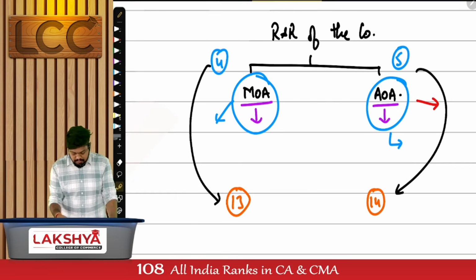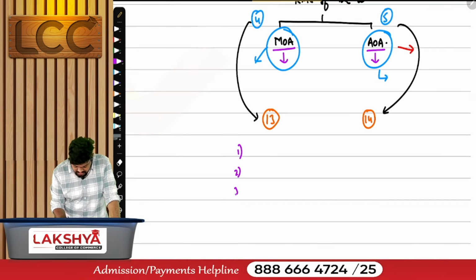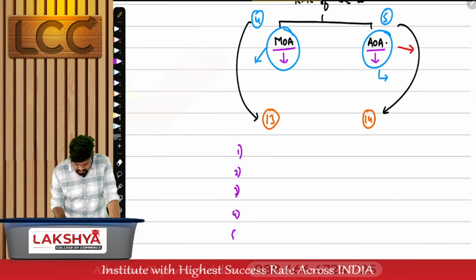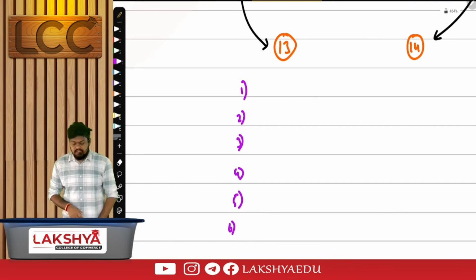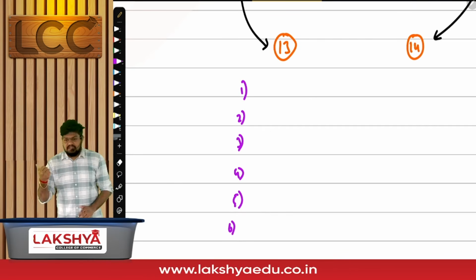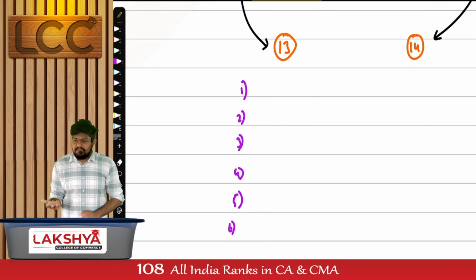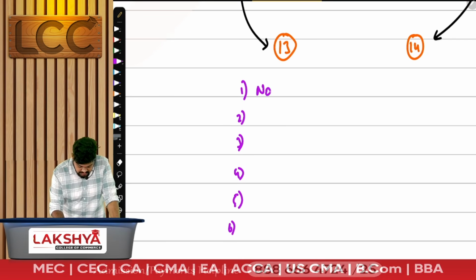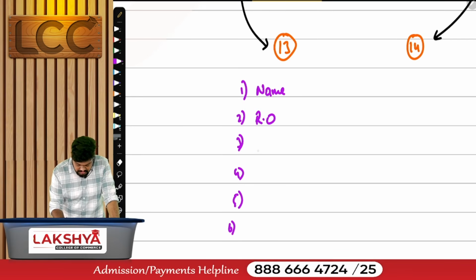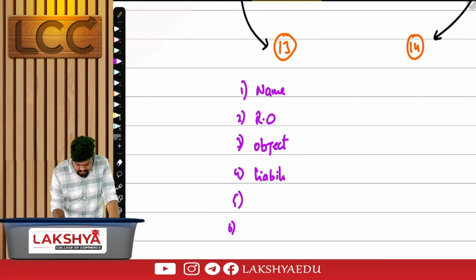Now this memorandum of association, I'll come into more detail later. Just give me the names of all clauses, we'll close it off from here. We'll have a discussion on these 6 clauses in more detail later. What are the 6 clauses we have? Fast run through: name clause, registered office clause, object clause, capital clause, liability clause, and association clause.